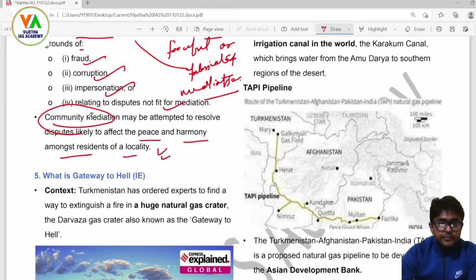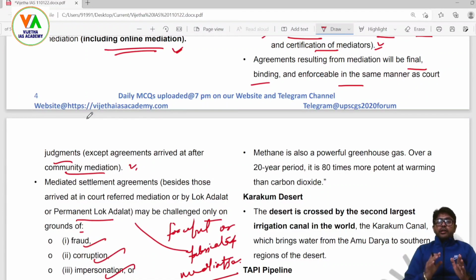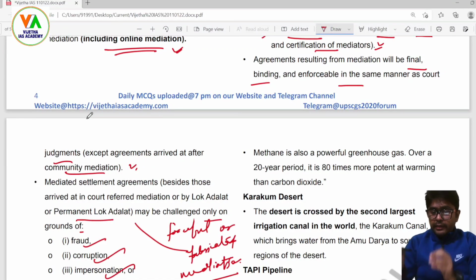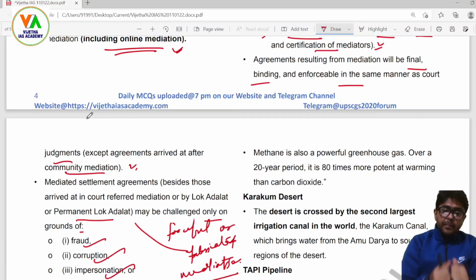So this mediation is highly important, and this structure should be made available to all parties, in the public domain, so that people know about it, because the major problem here is awareness. If I am a common man and I do not understand the functioning of the legal system in the country, then my only step for resolution of my dispute is the court, and I'll ultimately file the case in court.